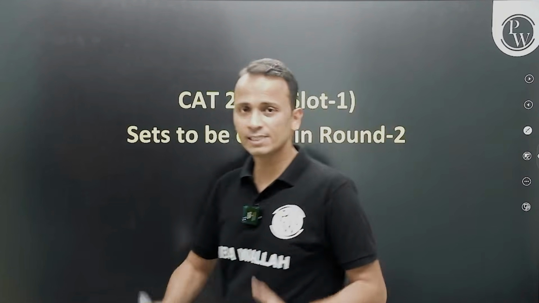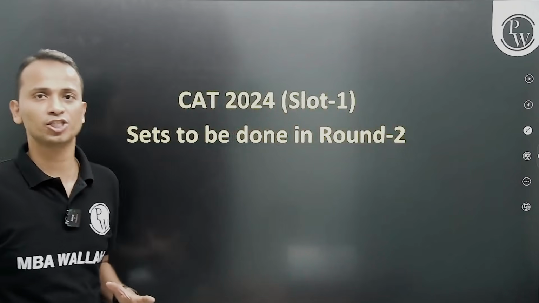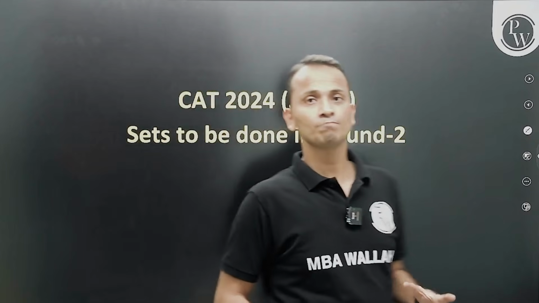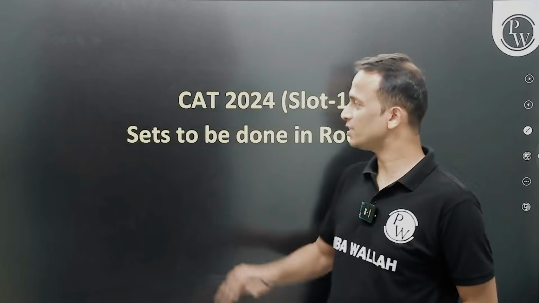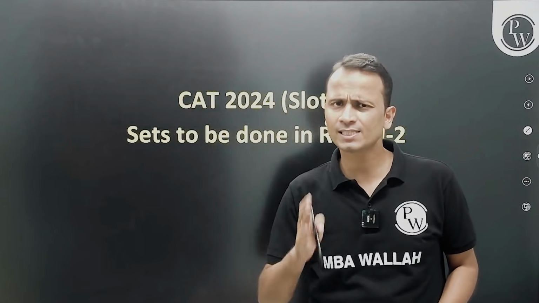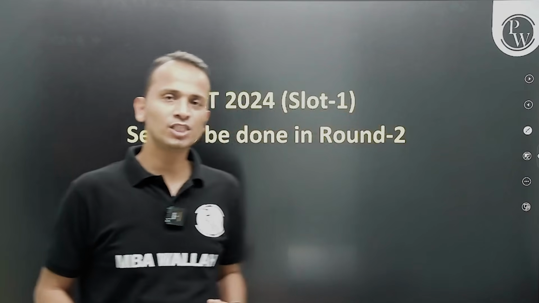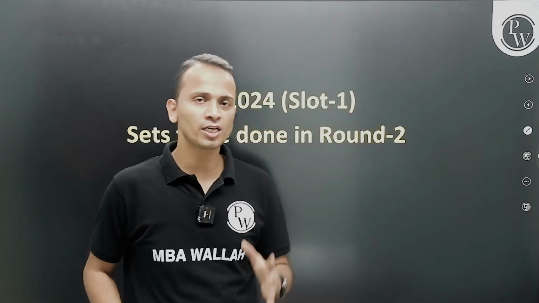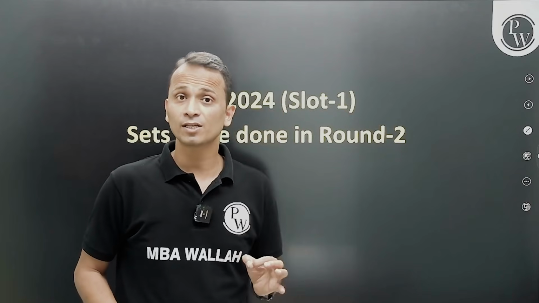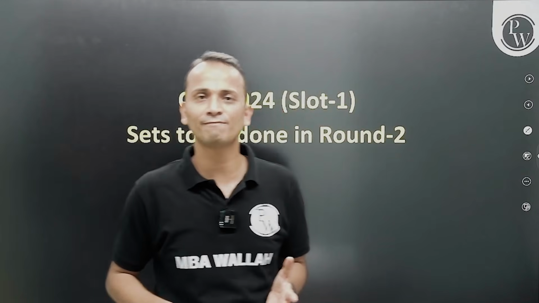Now friends, in this session, we shall continue from where we left off in the previous session. Here we are discussing the exact questions of CAT 2024 slot number 1. In the first session of this series, we saw the CAT 2024 LRDI section slot number 1 sets which needed to be solved in the first round. You understand what I mean by round 1, round 2, and then the final round.